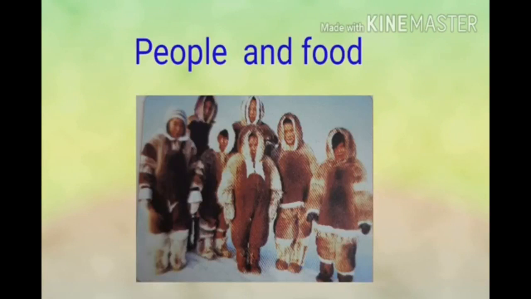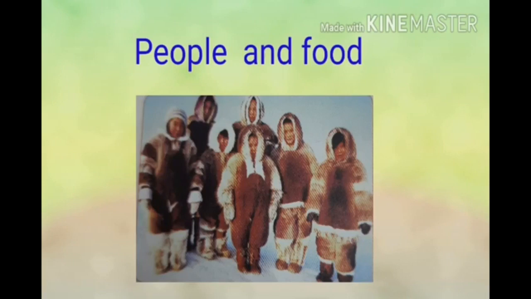The Eskimos or Inuit were the original inhabitants of Greenland. They are mainly hunters. They survive by fishing and hunting animals that live in their region. Children, what are the official languages of Greenland? Yes, the official languages of the country are Greenlandic and Danish. Children, what is the main occupation of Greenland? The main occupation of the people is fishing, hunting, and mining.